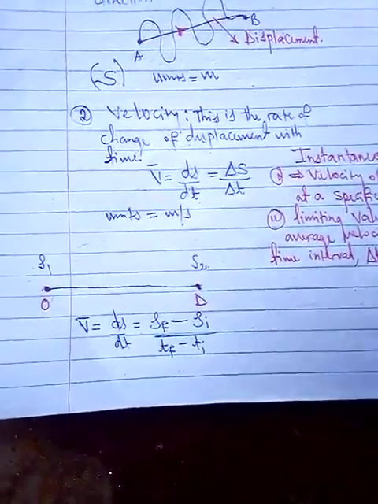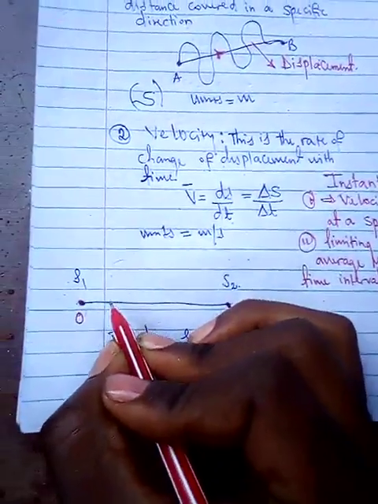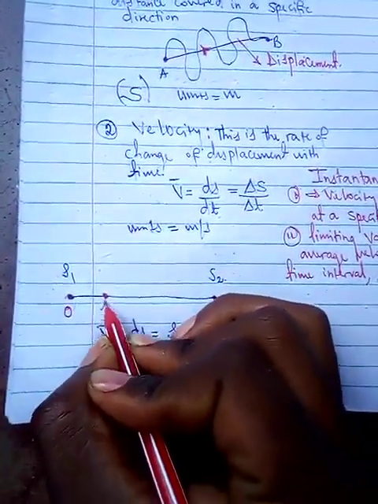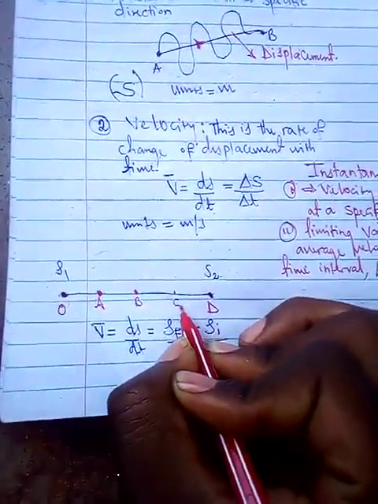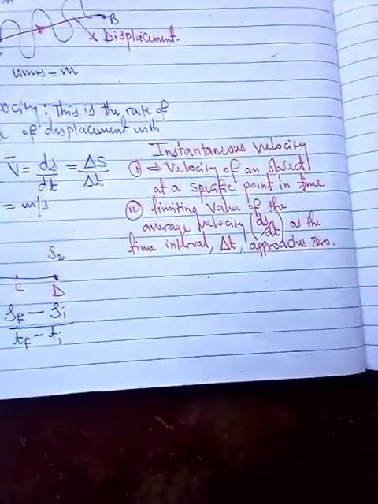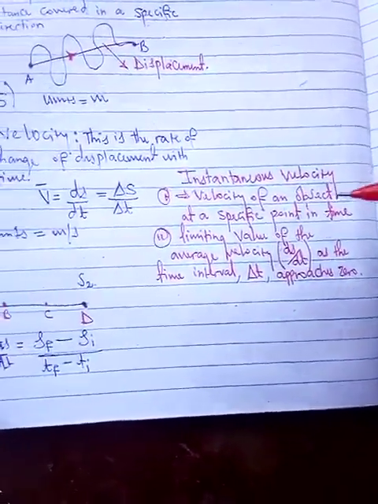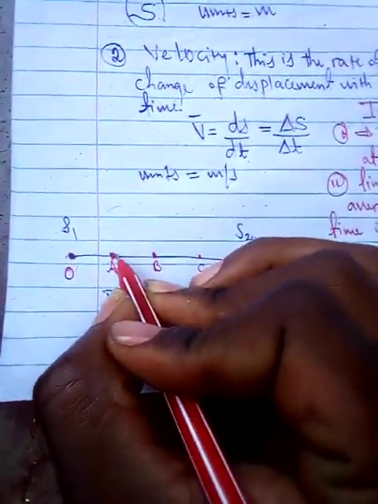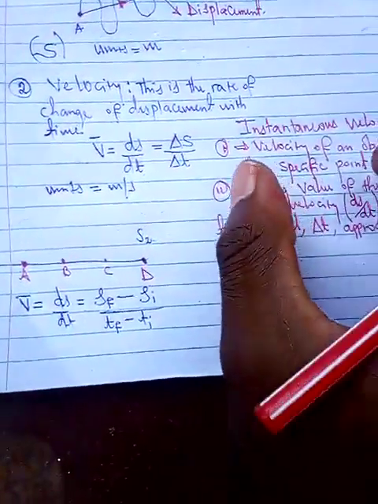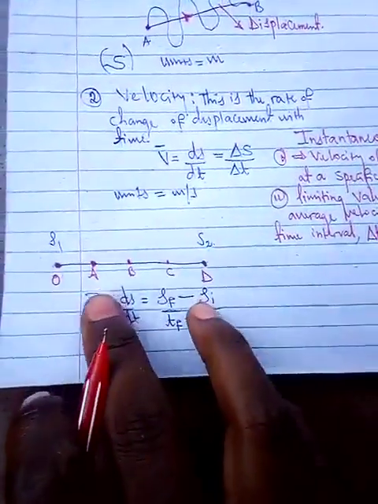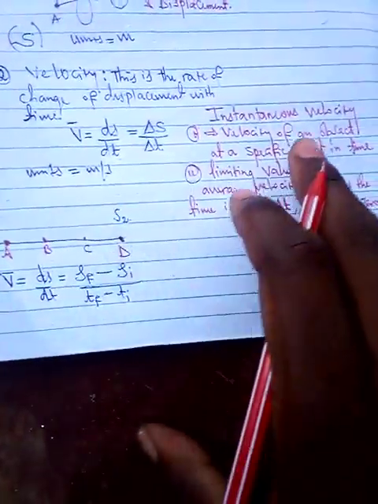But when you're talking about instantaneous velocity, let us imagine there are other points here, maybe say point A, point B, and point C. Instantaneous velocity, just look at it. We're saying that this is the velocity of an object at a specific point in time. So the velocity that is strictly at time A is instantaneous velocity. The velocity strictly at point B, instantaneous velocity.